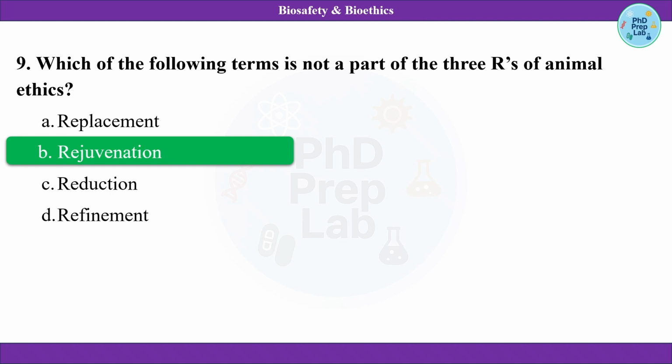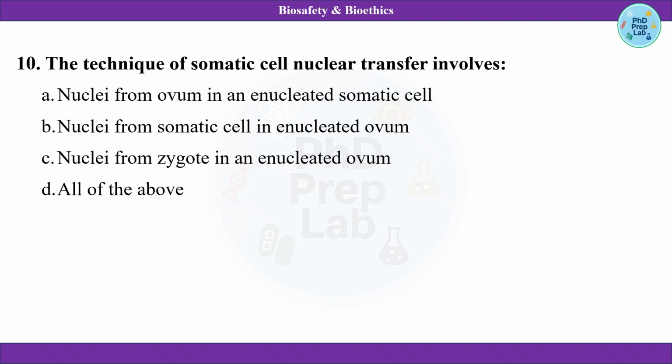Now moving ahead to the next question. The technique of somatic cell nuclear transfer involves. So somatic cell nuclear transfer में क्या होता है? It basically creates an embryo from a body cell and an egg cell. Somatic cell and an egg cell से तो इस process में you remove the nucleus from the somatic cell and you insert that nucleus into the ovum.